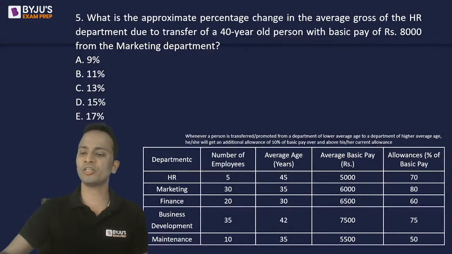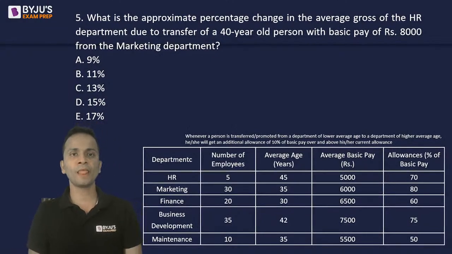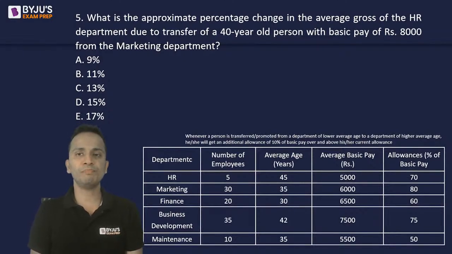So the first question is on your screen now. What is the approximate percentage change in the average gross pay of the HR department due to a transfer of a 40-year-old person with basic pay of 8,000 from the marketing department?